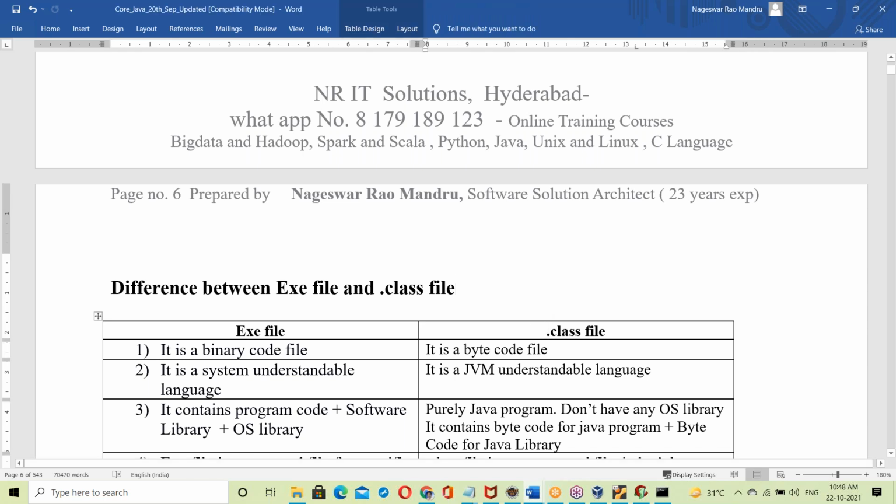That's all for today. We will continue tomorrow with Java installations. I think the Java software and Java documents are already shared with some students.